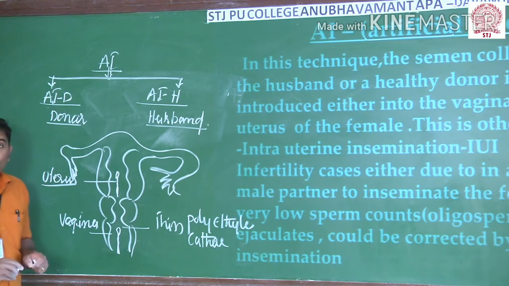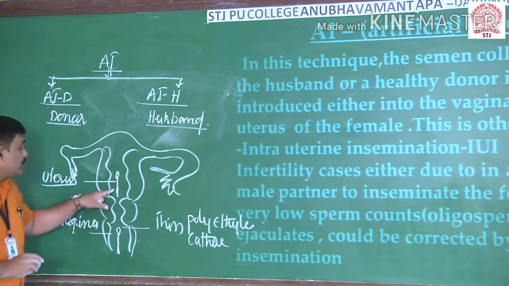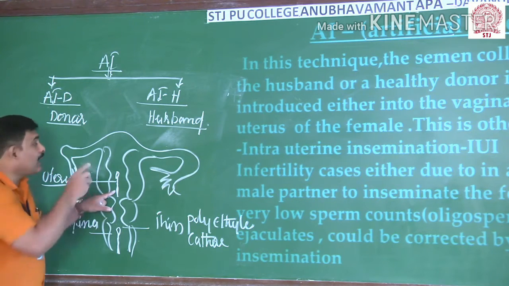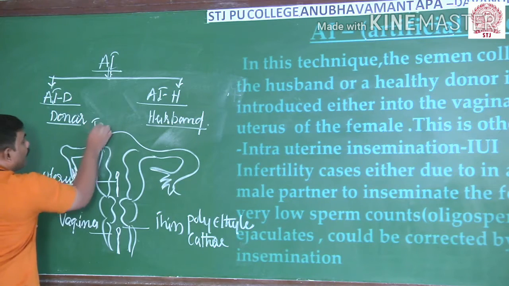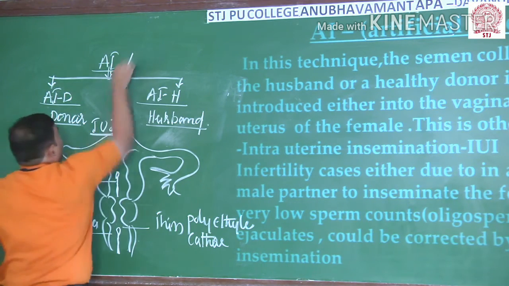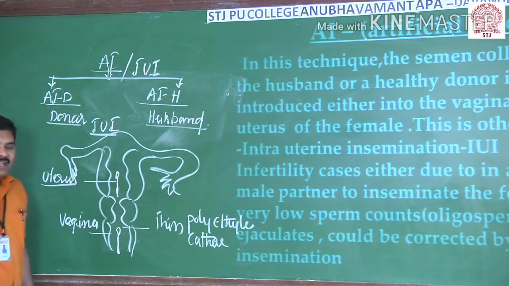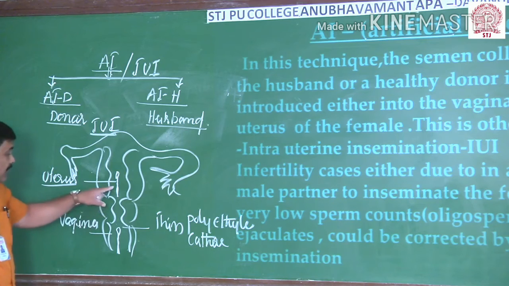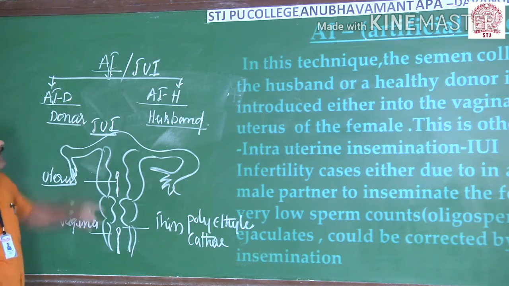The point to be noted is, if these sperms are released into the uterus, this AI is otherwise known as intrauterine insemination, so it has another name, IUI. What is happening here? The insemination is taking place within the uterus, so that another name is given.